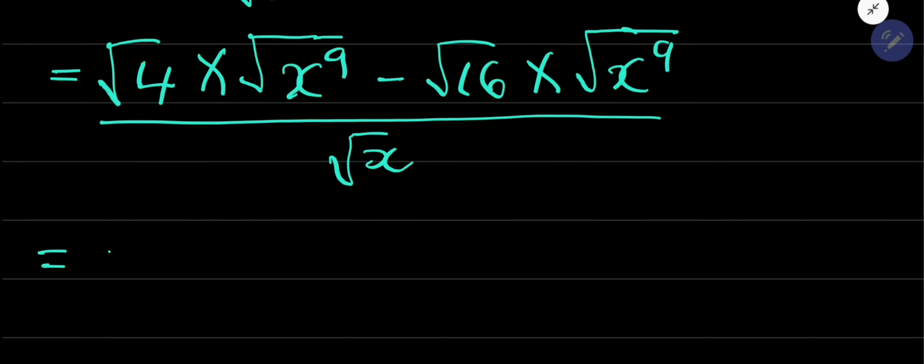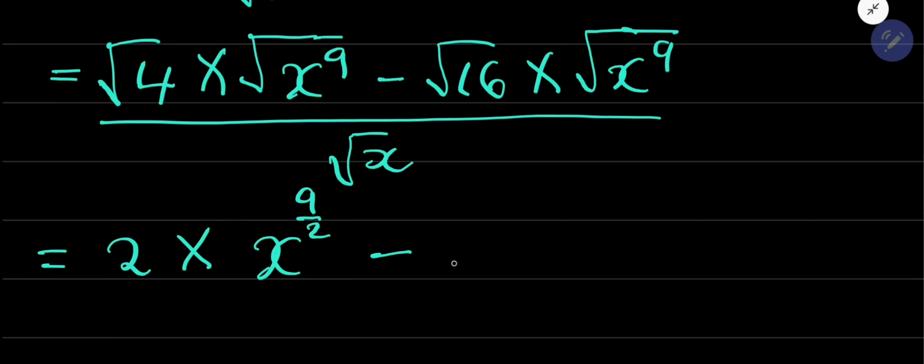Then the root of 4, it is 2. And then this one, guys, we can decide to change it and write it using rational exponents. Remember when we did the rational exponents in a previous video? We can write this as x exponent 9 over 2. I hope you guys remember that.